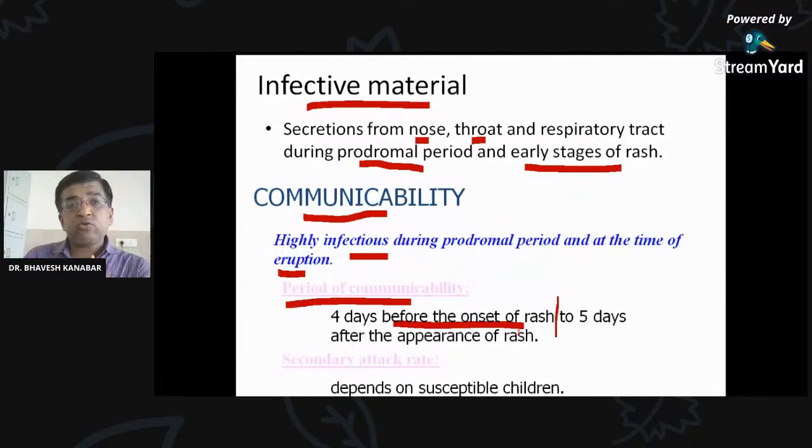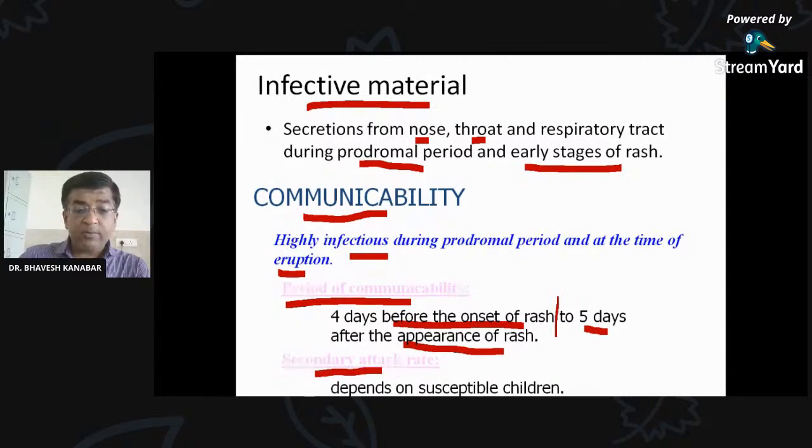So I am infectious to another person 4 days before today and 5 days after appearance of the rash. Today I develop the rash, and I can be transmitting infection for the next 5 days. So 4 days before and 5 days after the appearance of the rash, I will be transmitting infection to other persons.